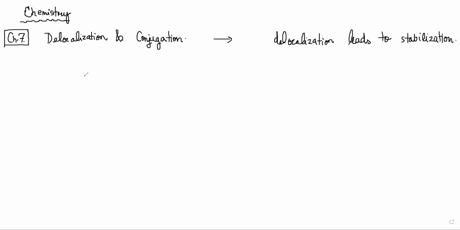Let's start with page number 143, molecules with more than one C double bond C. So, for example, benzene, right? Benzene has C6H6 as the formula, and it has a ring, and according to the normal structure that you would draw, it has three alternating double bonds, right? Now, at each of the places there is a hydrogen, and so on. 6 hydrogens are there, right?